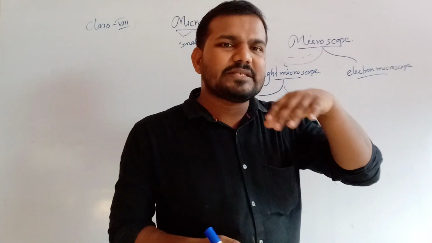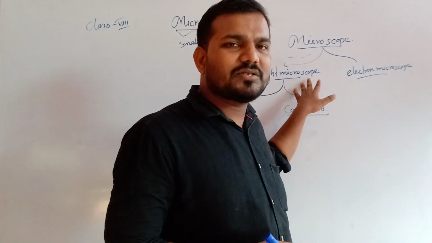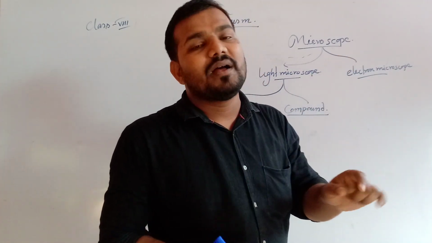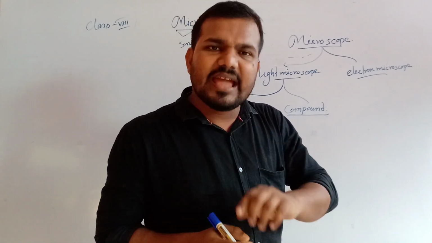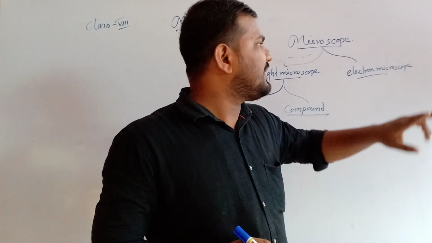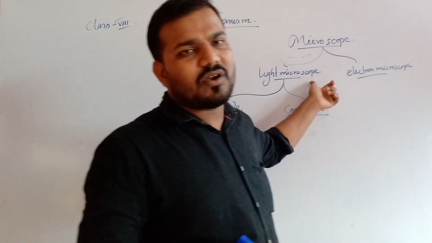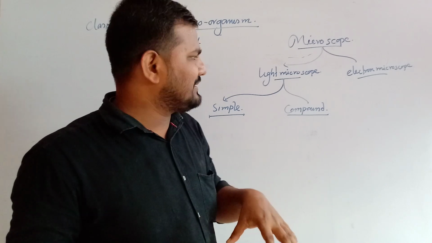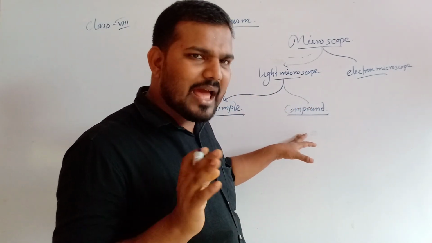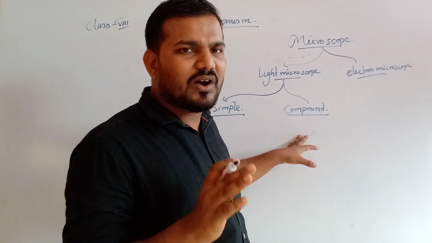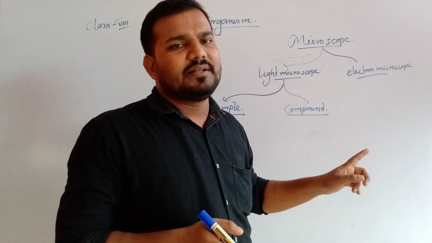On the basis of viewing media, microscopes are of two types. One is the light microscope. In this microscope, light acts as the viewing media, whereas in the electron microscope, electron rays act as the viewing media. On the basis of the number of lenses, the light microscope is of two types, simple and compound. A simple light microscope contains only one lens and the viewing media is light.